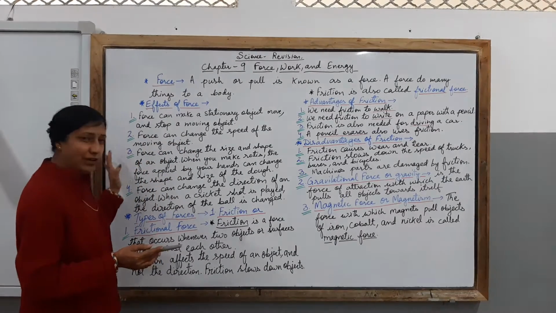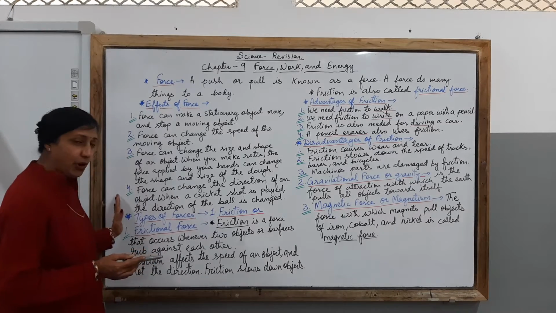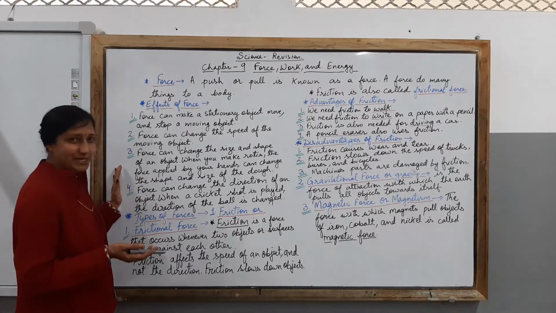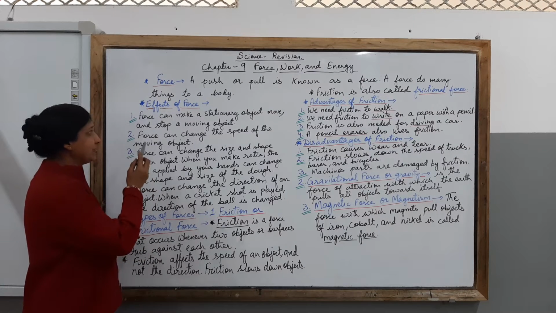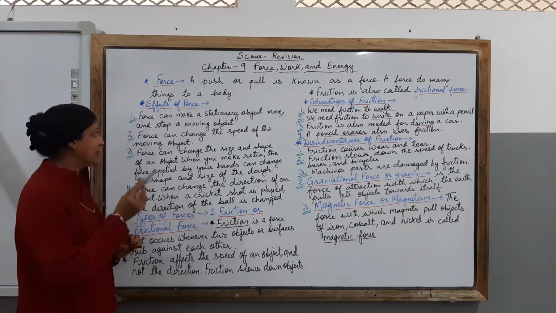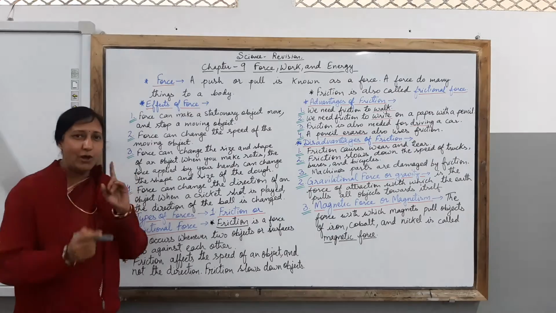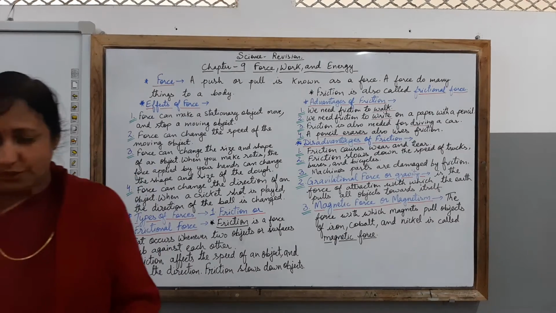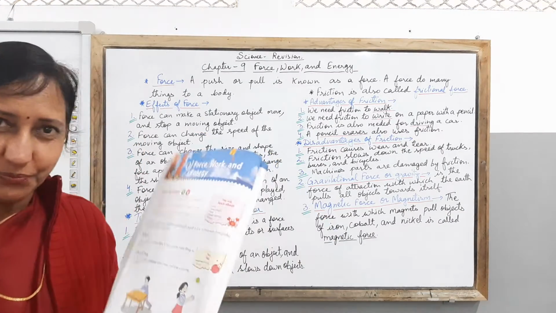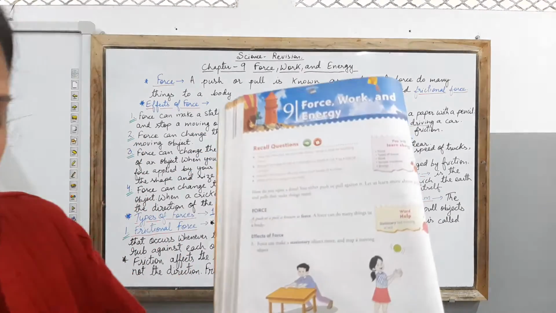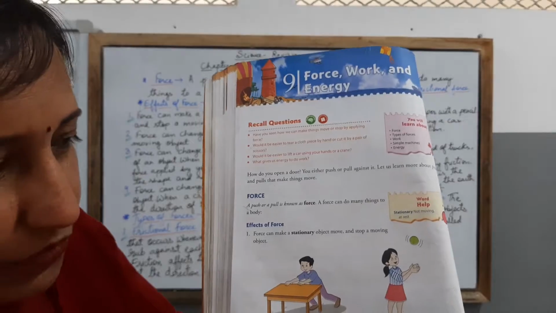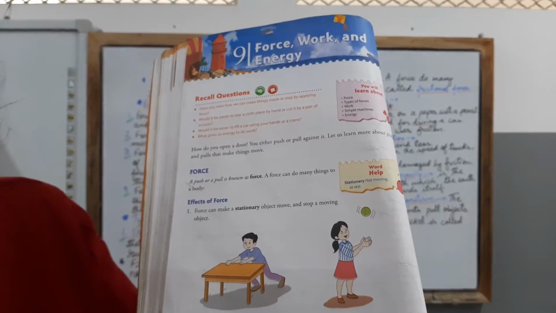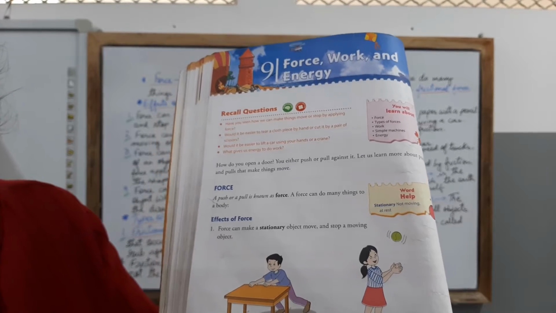And children, we will know with these 4 points what are the effects of force and how it takes place. Children, first point is force can make a stationary object move and stop a moving object. Children, to understand this point, I will share the picture being given in your textbook right here. With the help of this picture, you are able to understand that force can make a stationary object move.